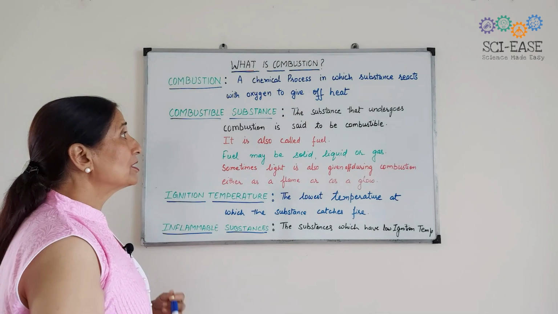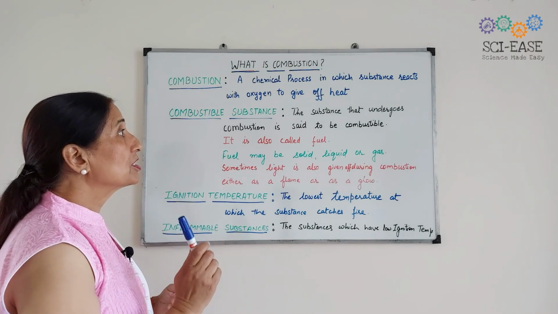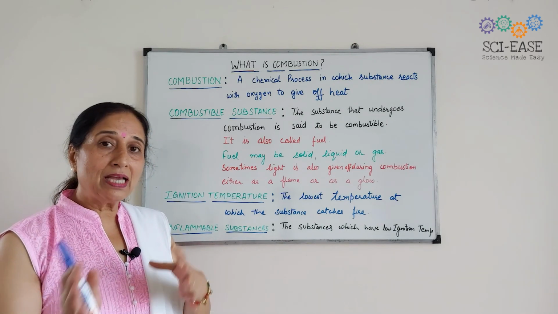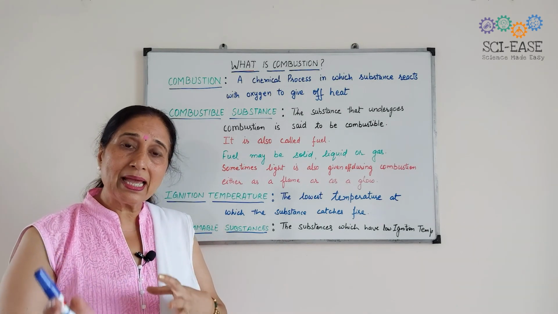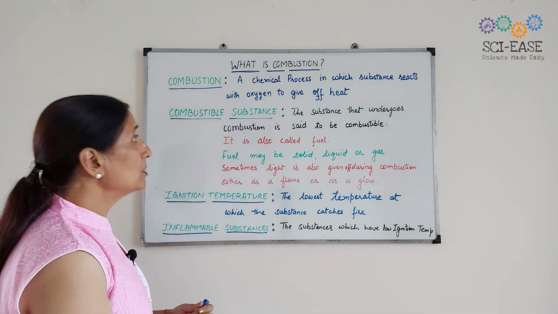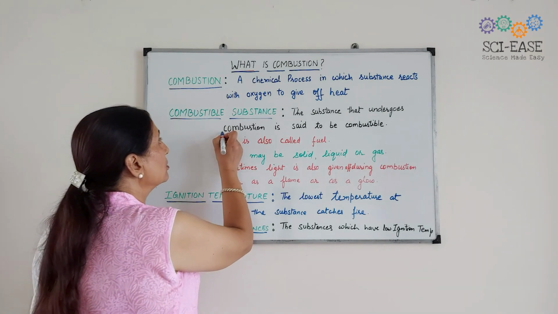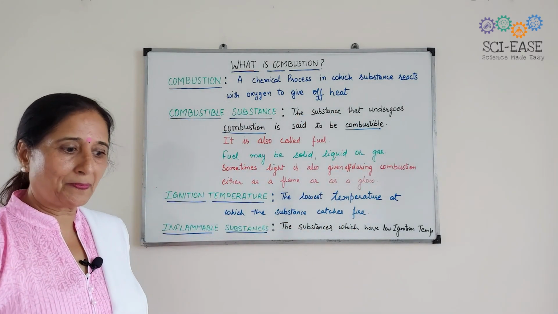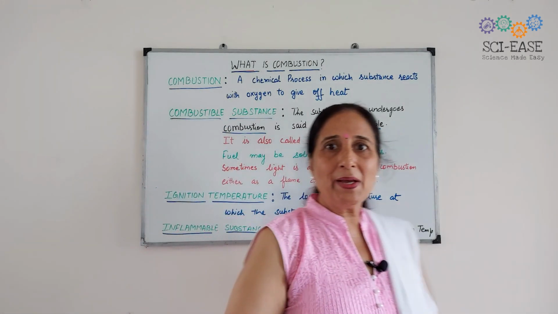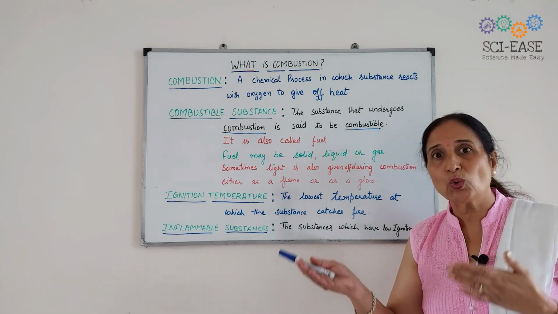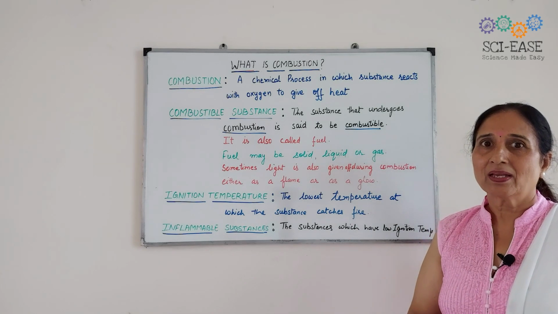So, those substances which undergo combustion, meaning they are catching fire. This means they are undergoing which process? Combustion. So, those substances that undergo combustion are said to be combustible substances. And these combustible substances are also known as fuel.